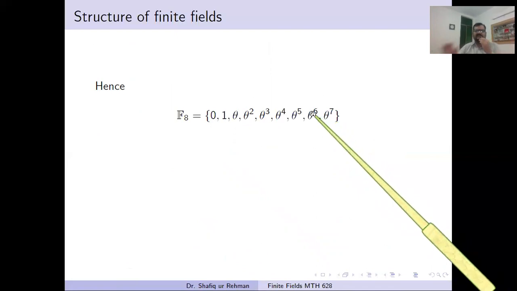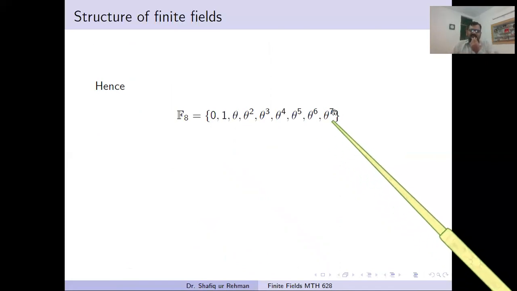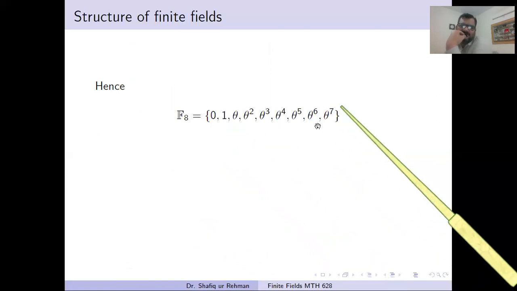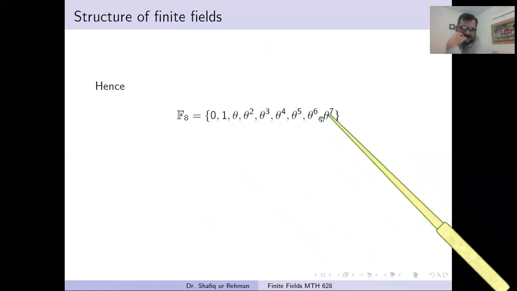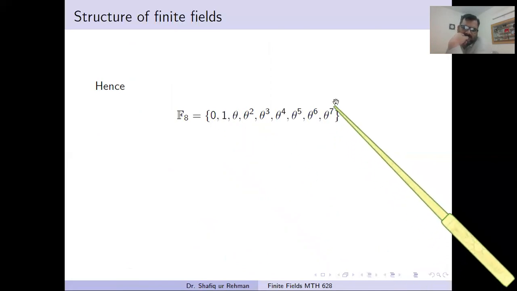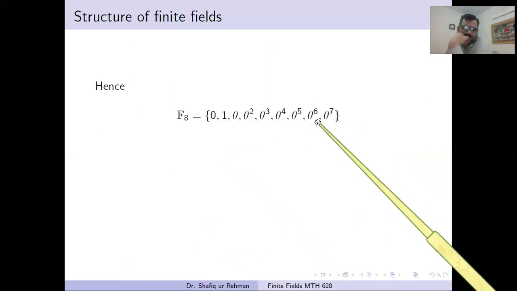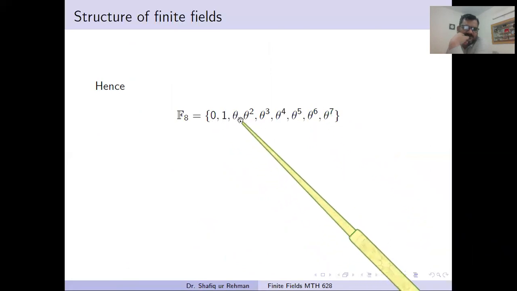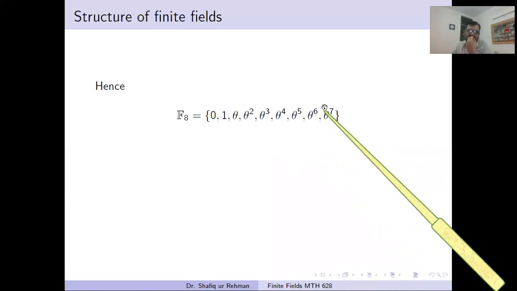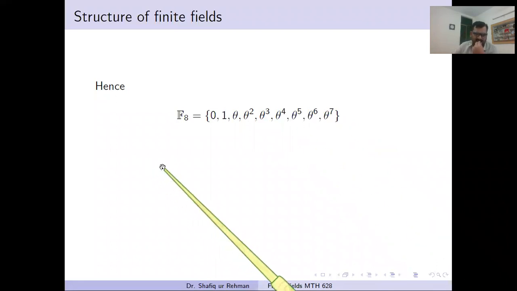Here I think I have made some mistake, because this theta 7 is written here by mistake. We delete this theta 7 because theta 7 equals 1. Be careful, I have written it by mistake. This is a typing mistake. So we have two elements, this and then theta up to theta 6, and theta 7 is 1. This is a mistake. Remove theta 7.